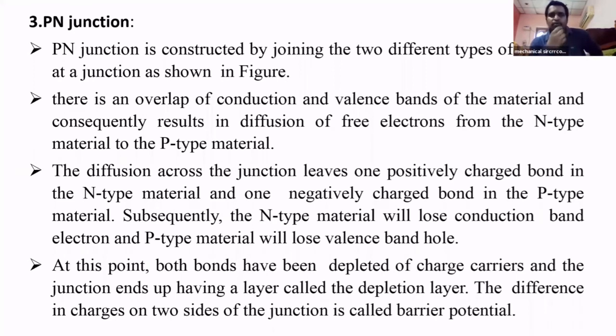For conduction purposes, we need extra electrons or extra vacancies. That was created by adding impurities into the semiconductor.